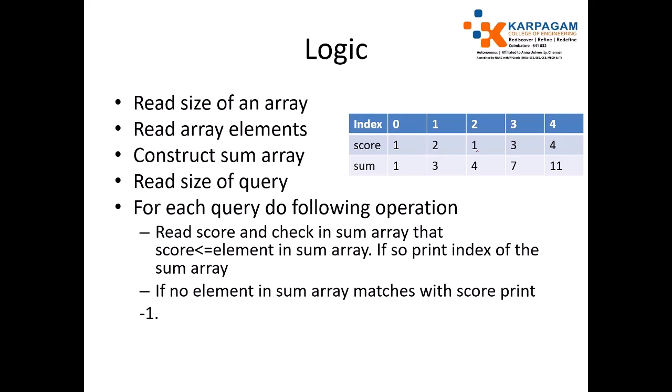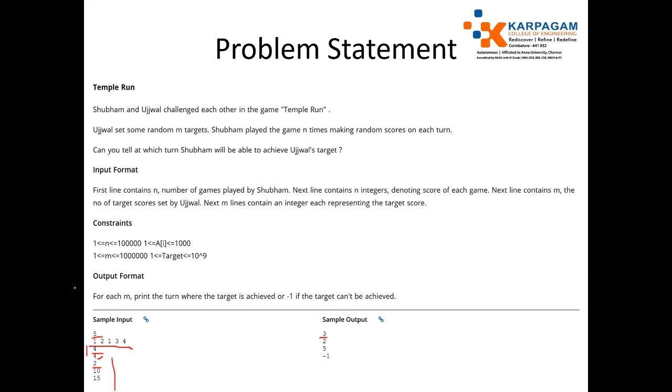Now add 1, get 4. Now add 3, get 7. Add 4, get 11. So this is the summary array. This is very important for finding the number of turns. So just construct the summary, and read the number of queries. Then for each query, do the following operations. Read the score and check it in the summary.